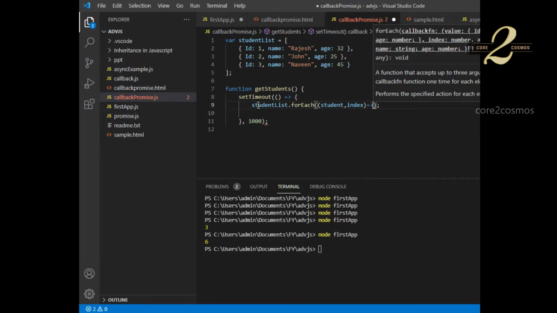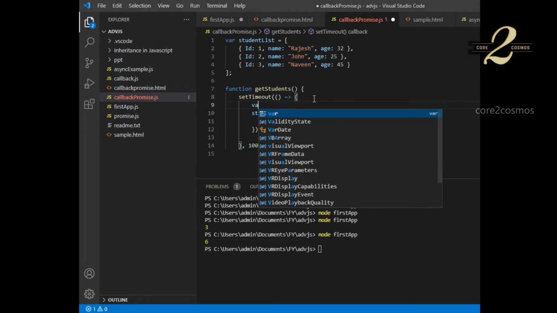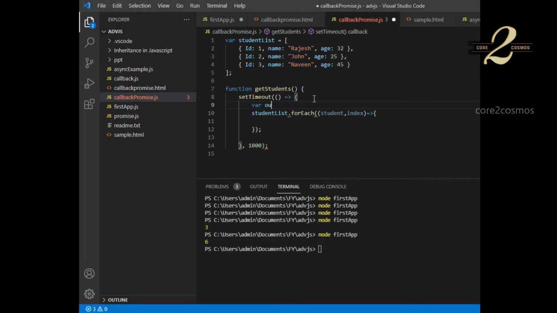And within the arrow function, whatever operation I want to perform with the student, or if I have to use this index, I can make use of this index as well. So as of now, I will declare a variable output, right now as an empty string. So here I will say output plus equal to. Basically I'm saying output equals whatever output plus you append whatever I'm giving.